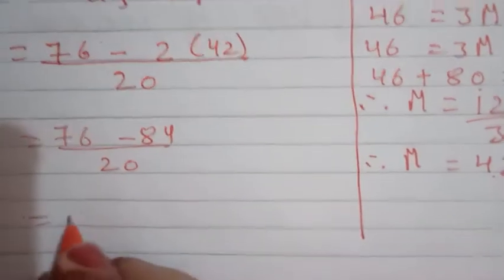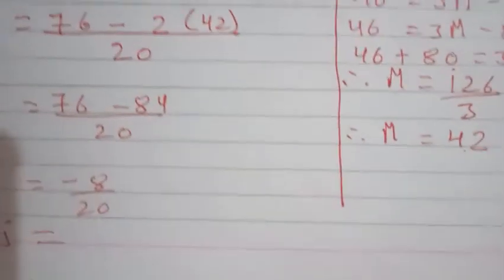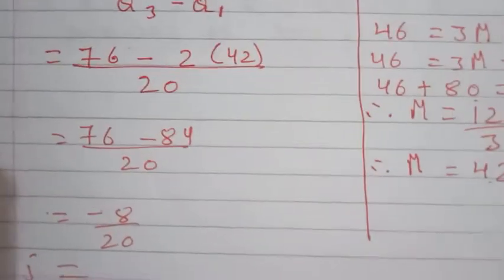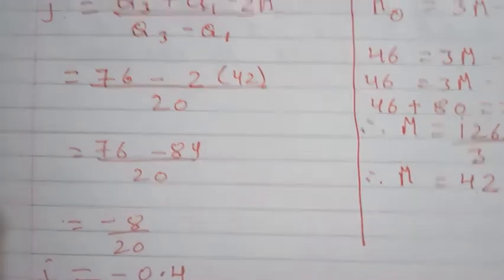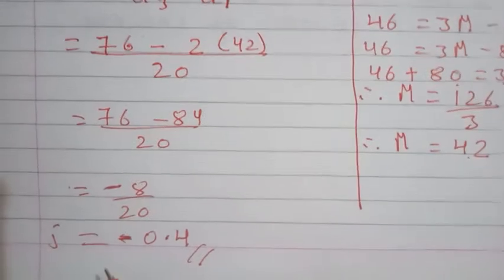It is minus 8, and minus 8 divided by 20. So we'll get our answer J is equal to minus 0.4. See, if a negative sign is there, don't forget to put the negative sign.